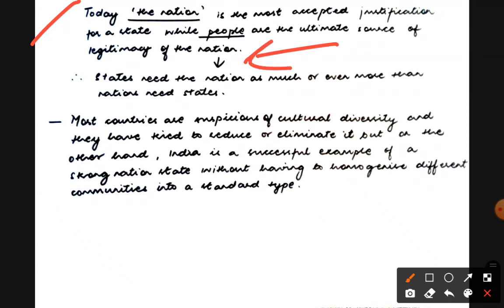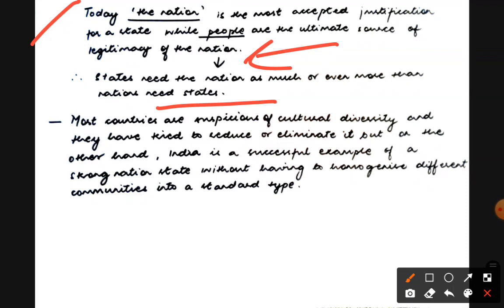Therefore, states need the nation as much or even more than the nation needs the state. So nowadays states have tried to understand that the nation is the most accepted justification. That is, states are understood as nations these days.